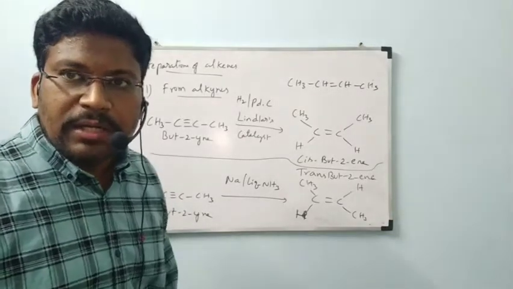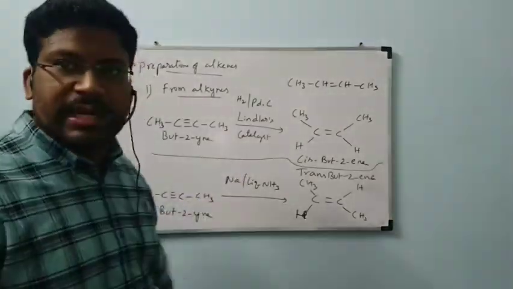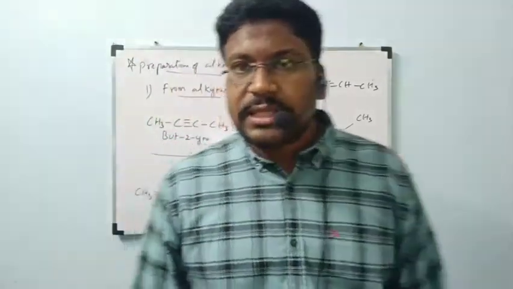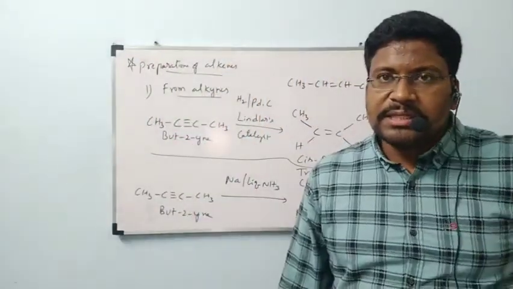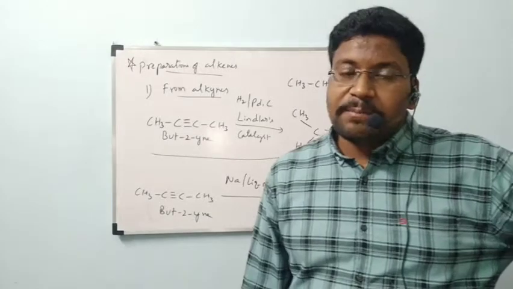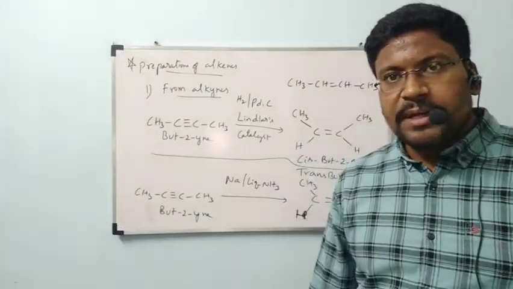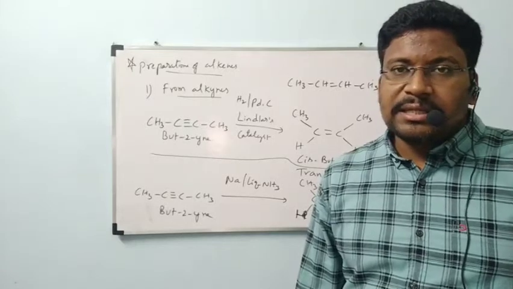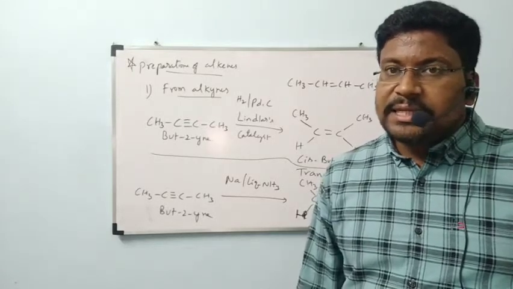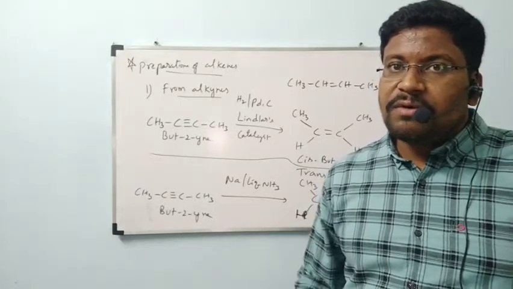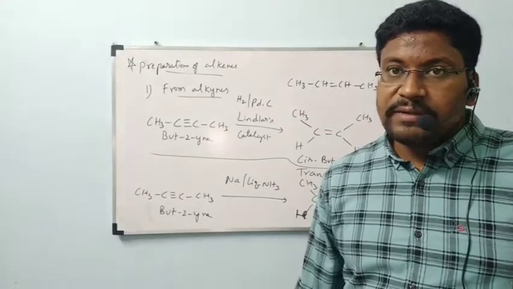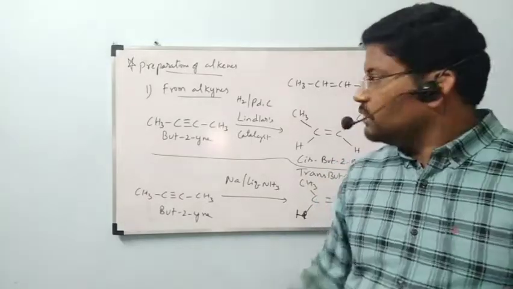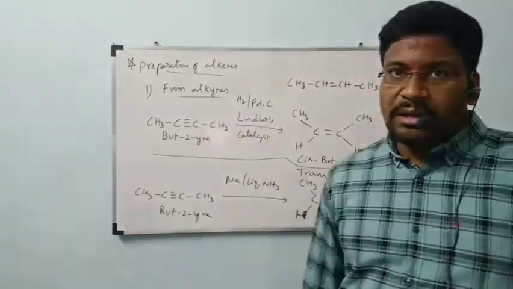Here, an important point you have to remember is what is meant by Lindlar's catalyst. Hydrogen gas adsorbed on palladium on charcoal, that is called pyrolyzed charcoal, which is poisoned or deactivated by sulfur compounds or quinoline, that is called Lindlar's catalyst. In the presence of Lindlar's catalyst, this entire reaction is limited up to formation of alkene. Otherwise it will be formed as alkane also. Okay, simply hydrogen gas will be added.